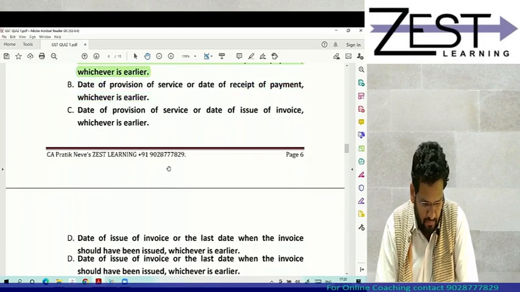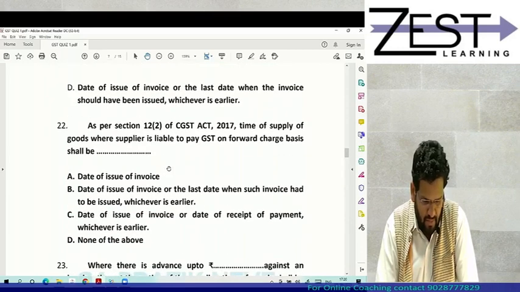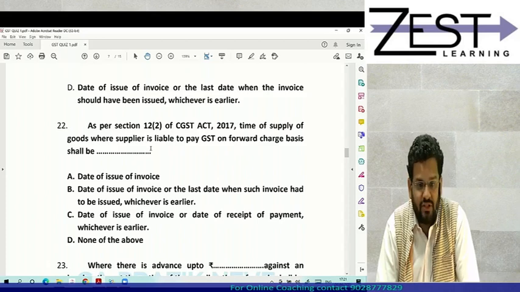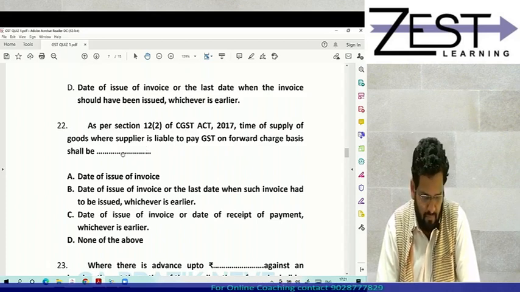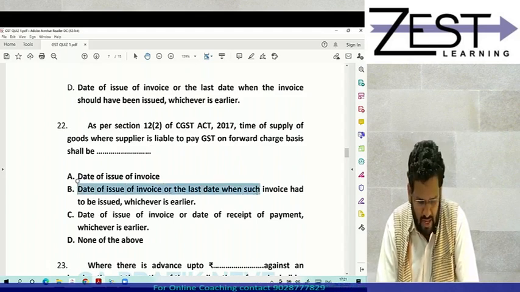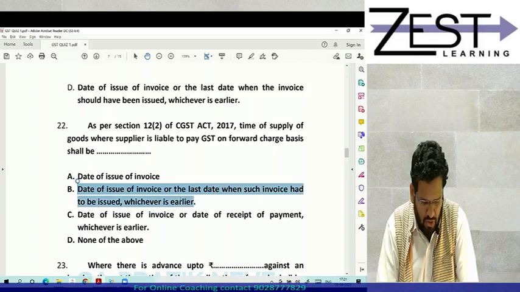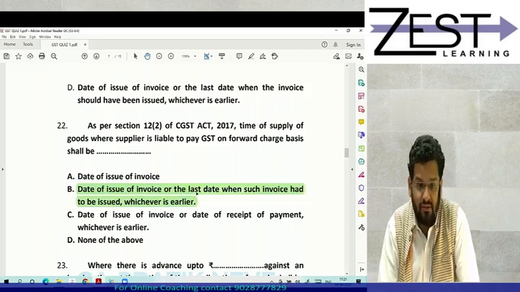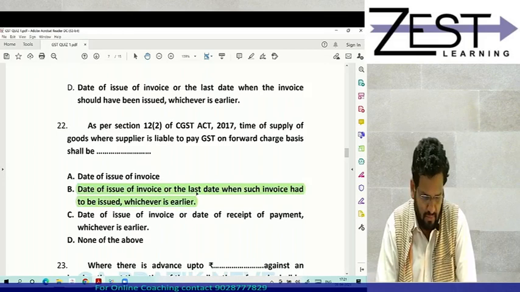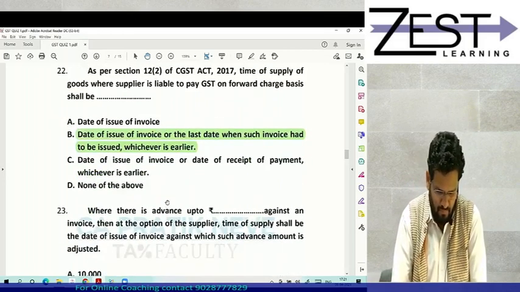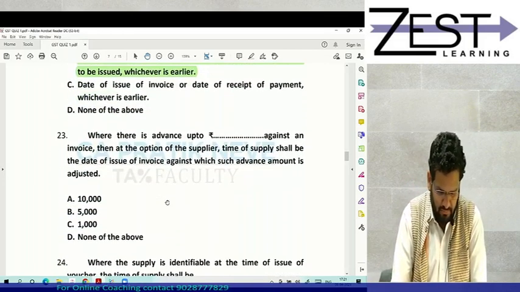Very good. Next. As per 12 subsection 2 of the CGST Act, the time of supply of goods where the supplier is liable to pay GST on forward charge basis shall be the date of issue of invoice or the last date when such invoice had to be issued, whichever is earlier. Perfect. 23rd.